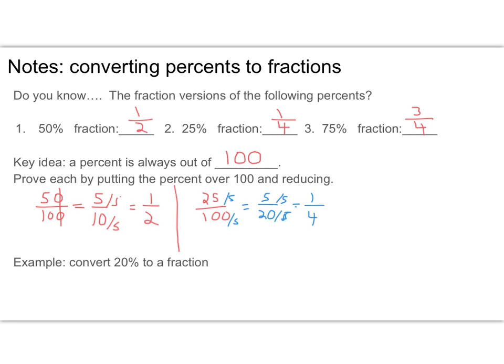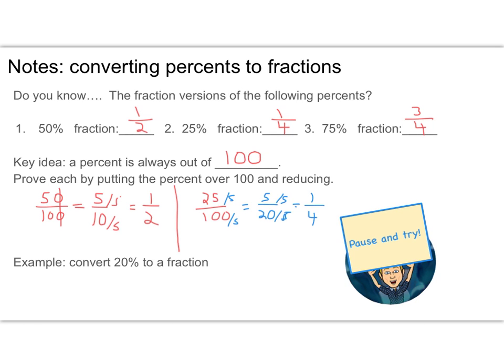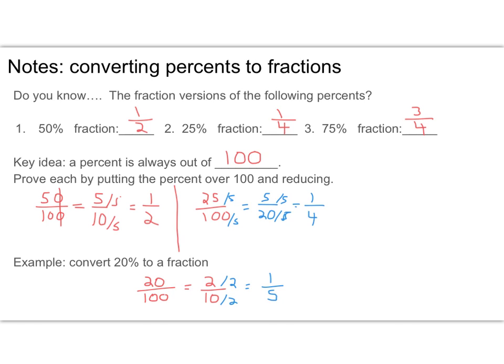So what I'd like you to do is convert 20% to a fraction. Go ahead and pause the video for a second, put this over 100 and reduce, and see what you come up with. All right, take a look at the answer. So I put the 20 over 100. I reduced by knocking off the common zeros. Then I knew that 2 went into both the numerator and the denominator, and I ended up with a fraction of 1/5. So 20% is the same as 1/5.